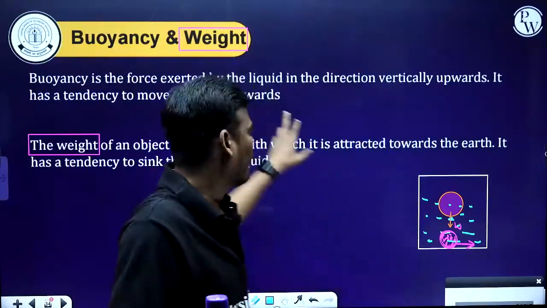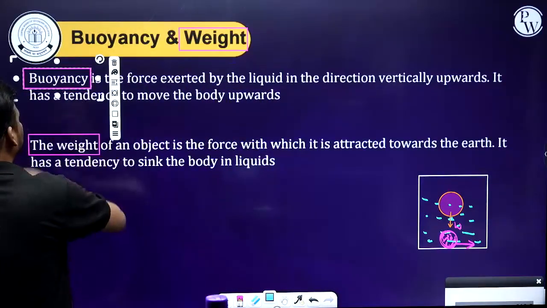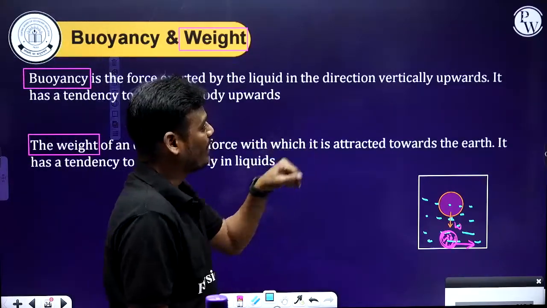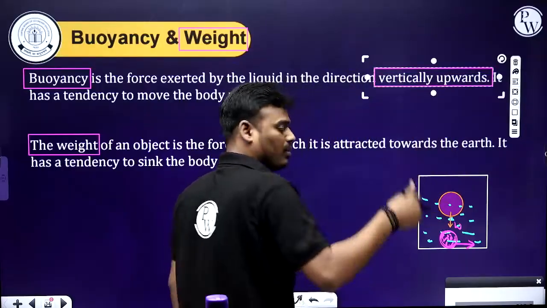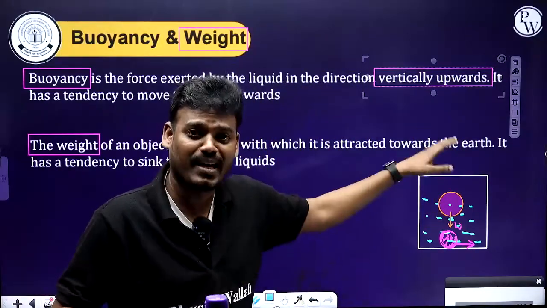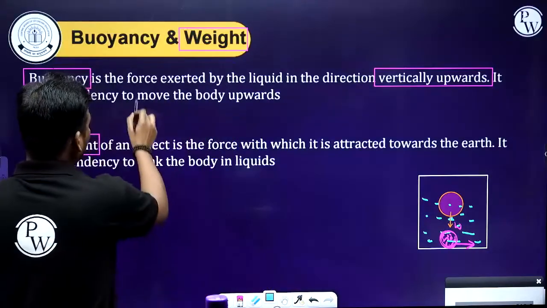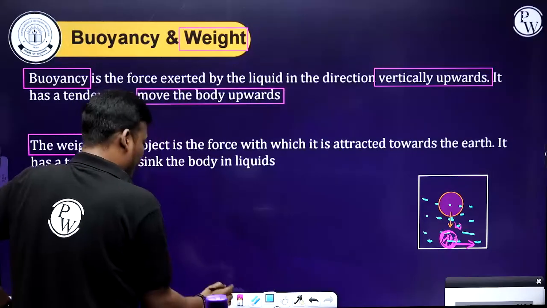Got it? Now, buoyancy is a type of force. Again I'm telling you, buoyancy is a type of force. It is the force exerted by the liquid in the vertically upward direction, but the weight of the body, towards the center, has the tendency to sink the body in the liquid. Buoyancy has a tendency to move the body upward. Got it?